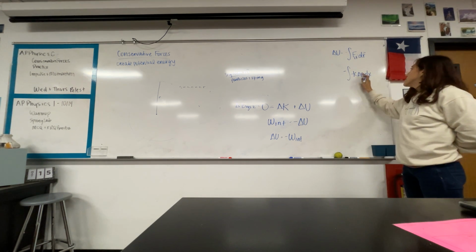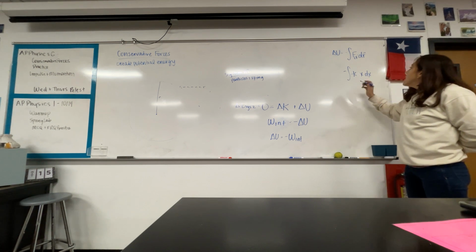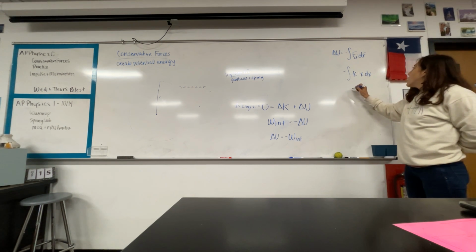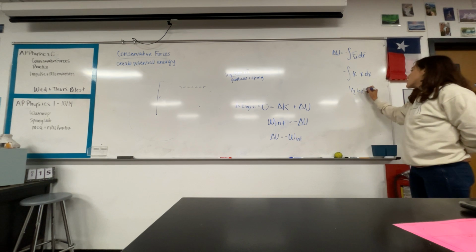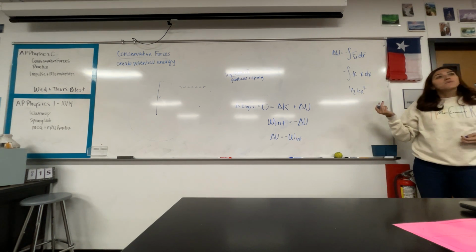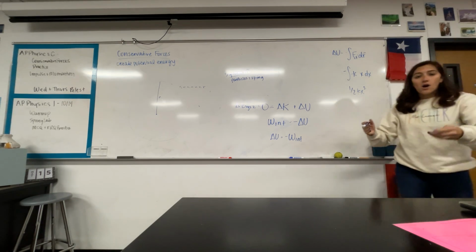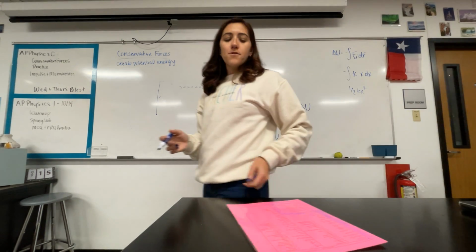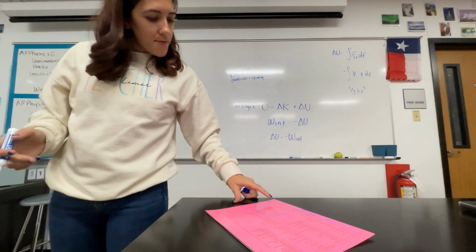dx, just make that x, is what? 1/2 kx squared. That's on your equation sheet. That one's there. So this would be a normal spring, and it is on the equation sheet. You don't have to do this integral ever, right? It's already on there somewhere.